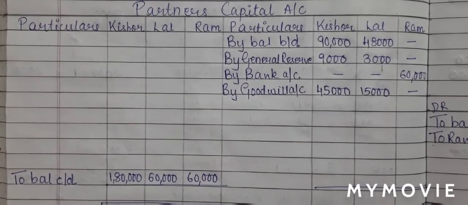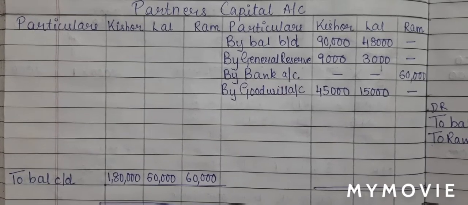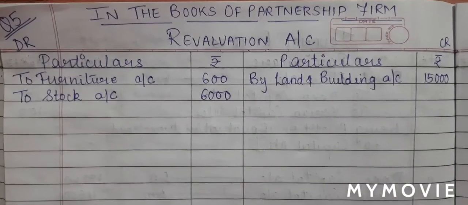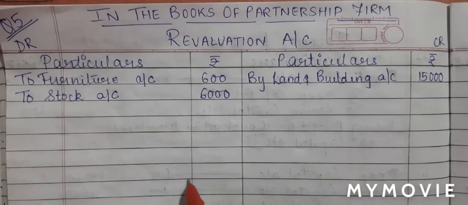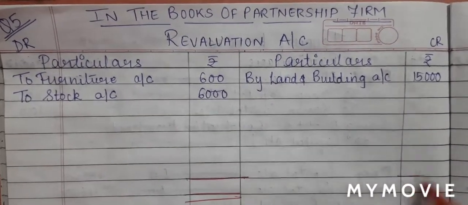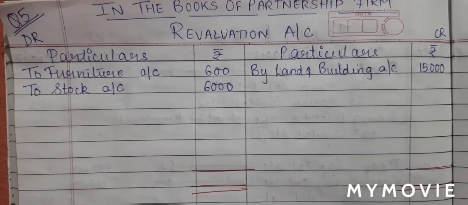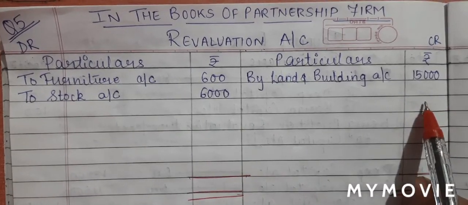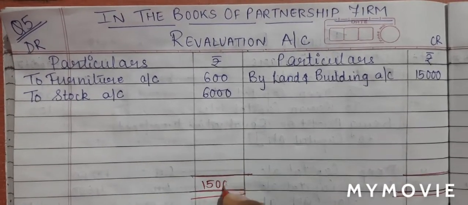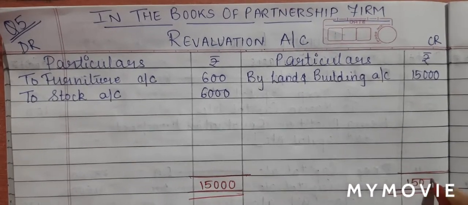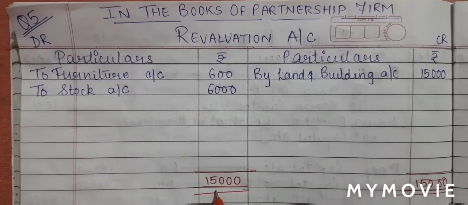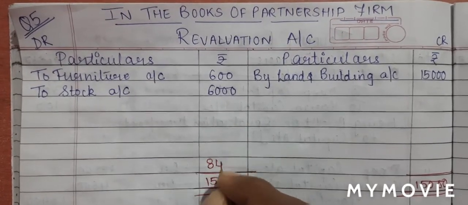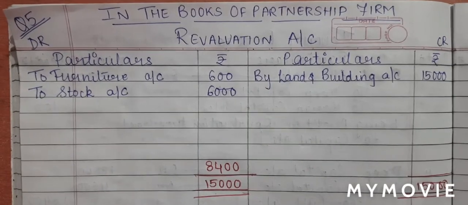Now before we close our partners capital account, we will first close revaluation account. So we will first close revaluation account. We will double underline on both the sides. Bigger total to be written on both the sides. Over here it is 6,600 and here it is 15,000. So 15,000 will be written on both the sides. From 15,000 we will minus 6,600. So I'll get a balance of 8,400 which I will write on top.